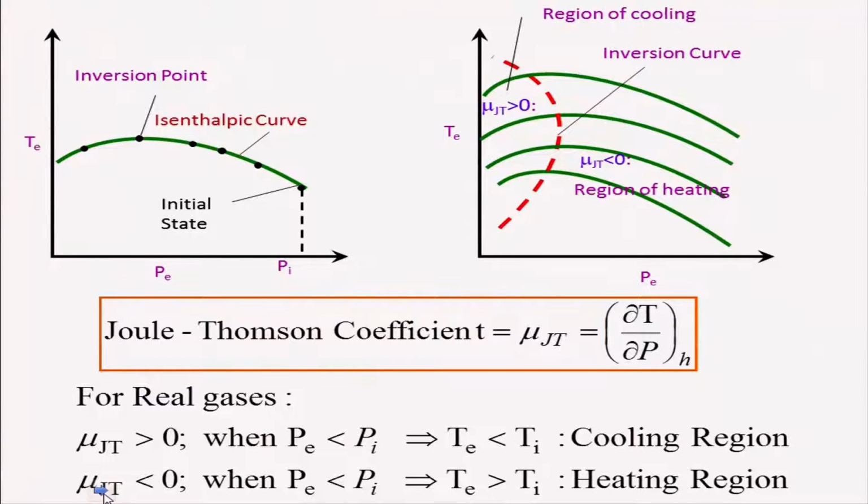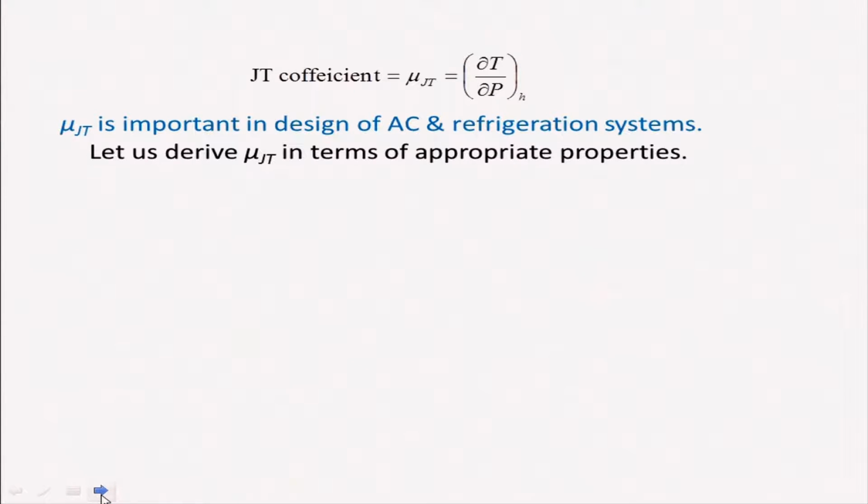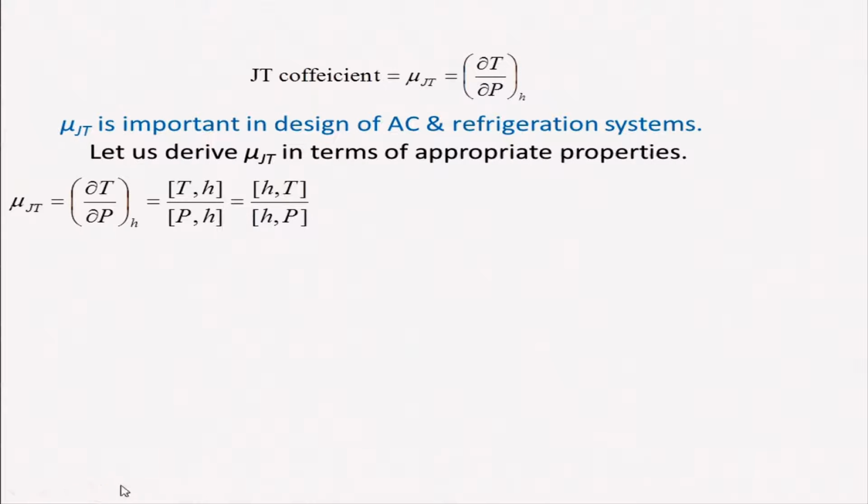Now what we need to do is express this Joule-Thomson coefficient in terms of properties, because it is a very important parameter used for the design of air conditioning and refrigeration systems. So we need to look at it, and we can express (∂T/∂P) at constant enthalpy in Jacobian form, that is the Jacobian of (T, H) with respect to (P, H).